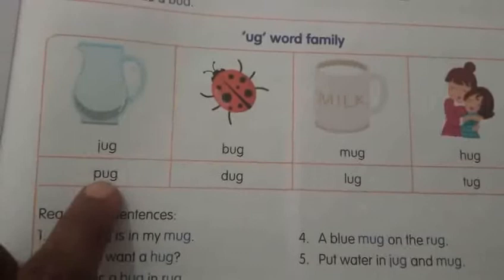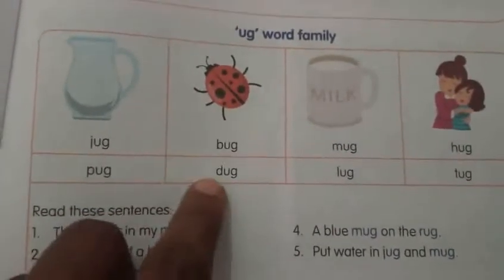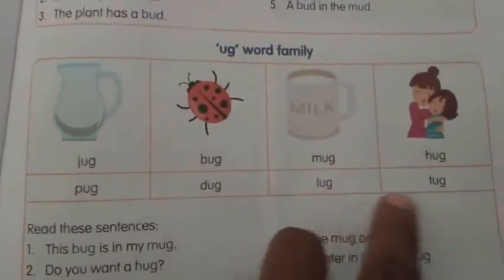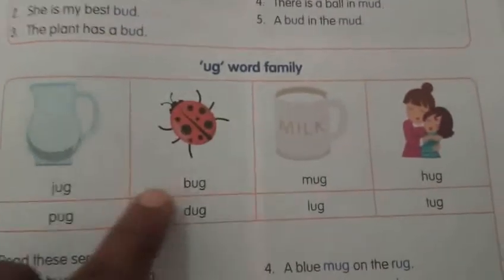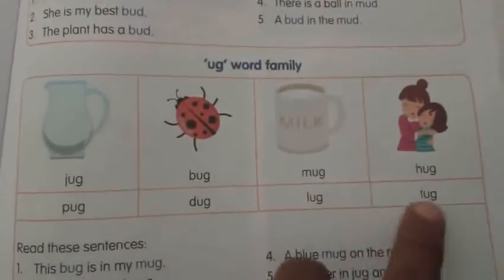Next, p-u-g, pug. D-u-g, dug. L-u-g, lug. Once again, jug, bug, mug, hug, pug, dug, lug.